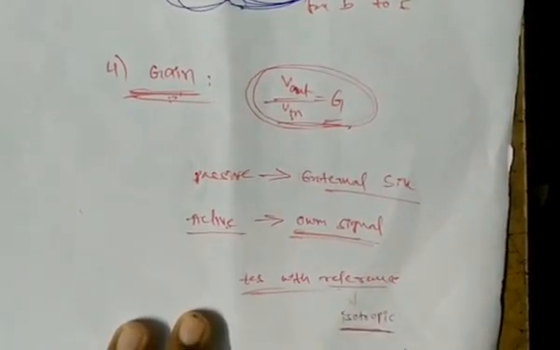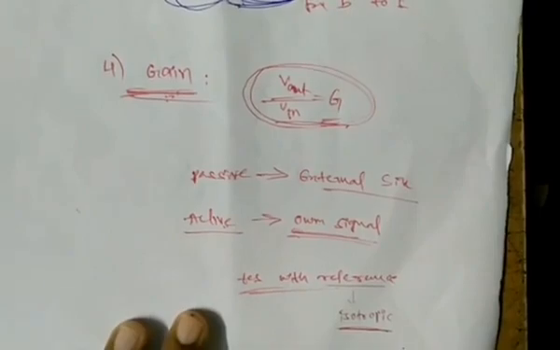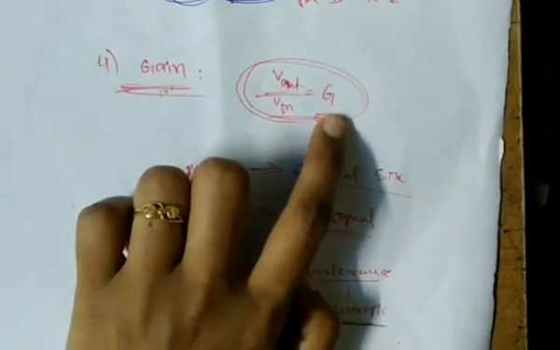Next we are seeing the gain. So what is the gain in the amplifier? How do we calculate the gain in the amplifier? Coming to the amplifier, we calculate the gain from the formula V0 by Vin. This is how we find the gain in the amplifier.